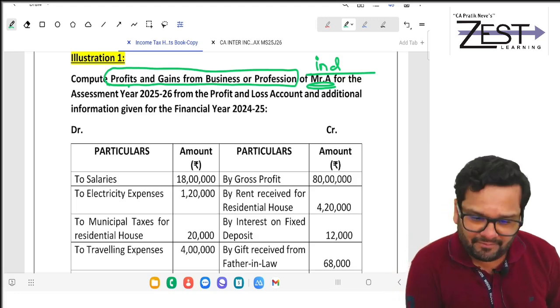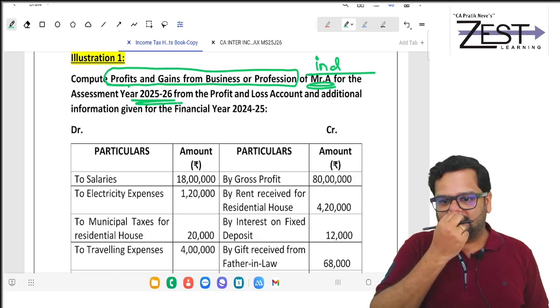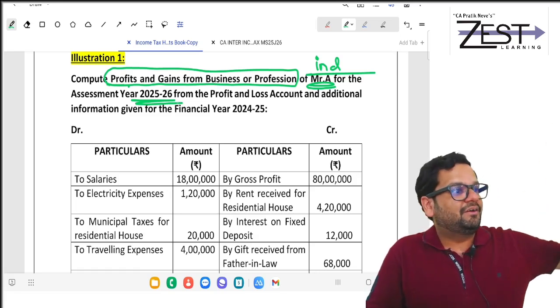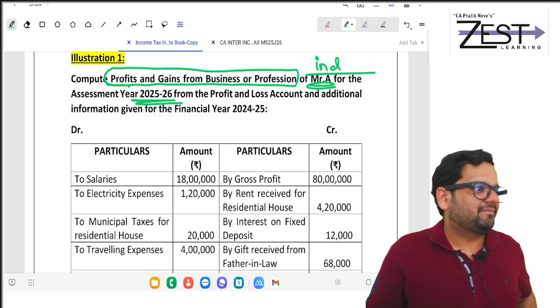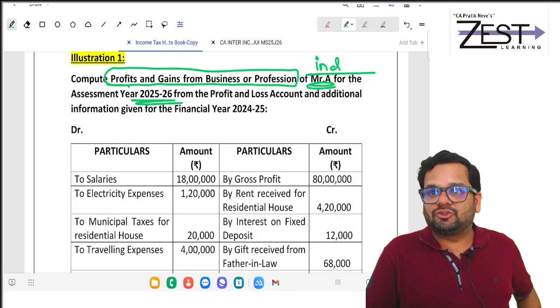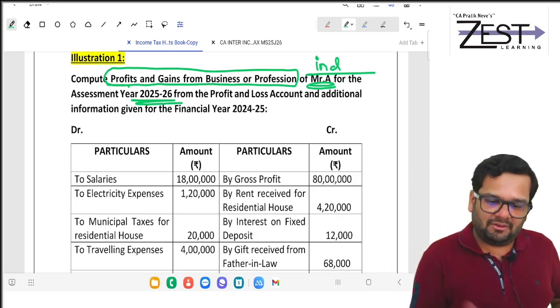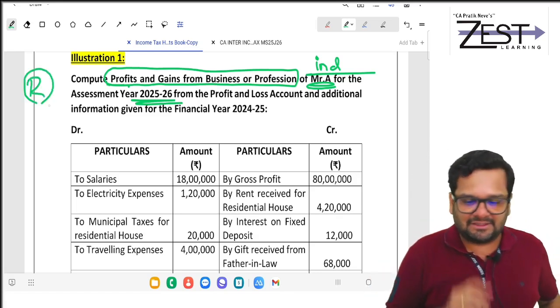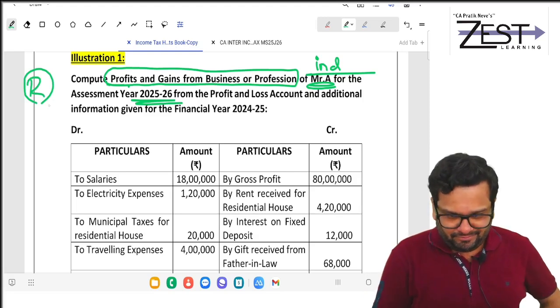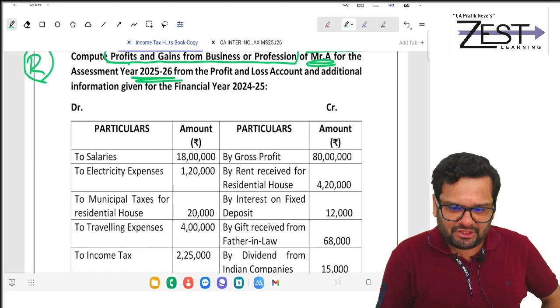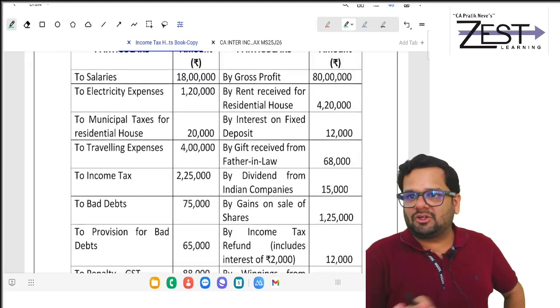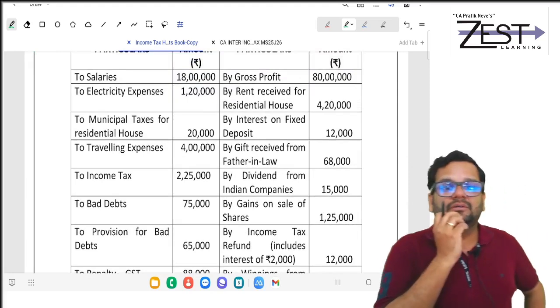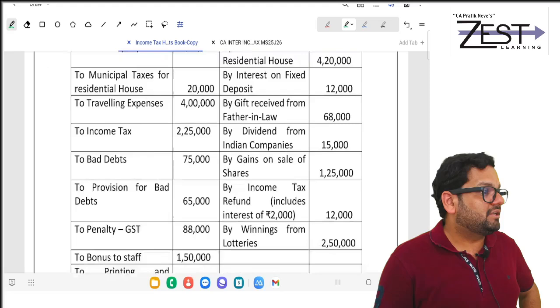For AY 25-26. Moreover, when you go to final, you have to keep on checking is R or NR. That also. When I'm not saying anything, you are assuming that it is R. And additional information given for FY 24-25. Whenever such sum is asked of PGBP, I will jump to NP. What is the NP?